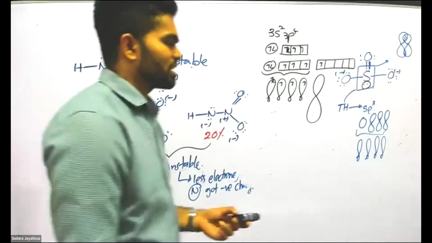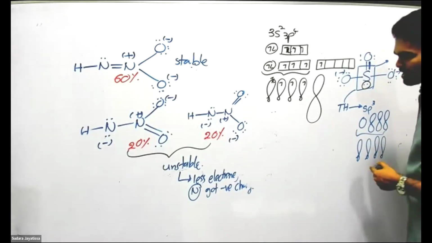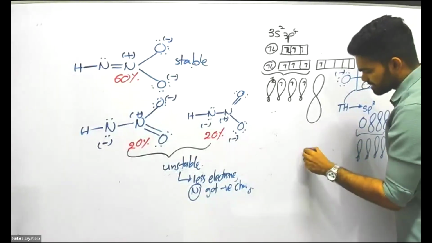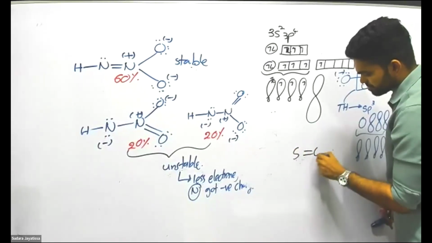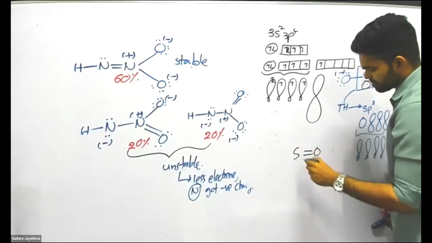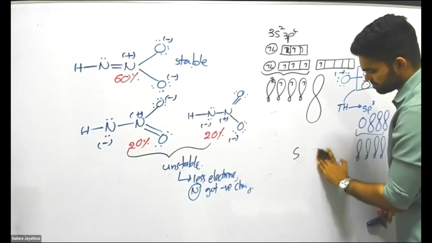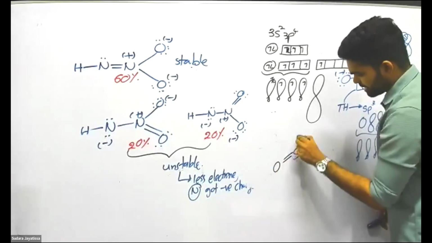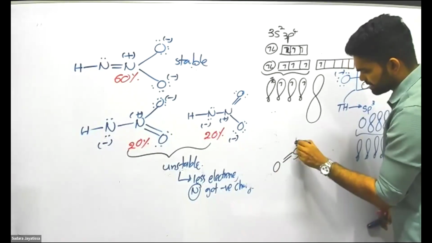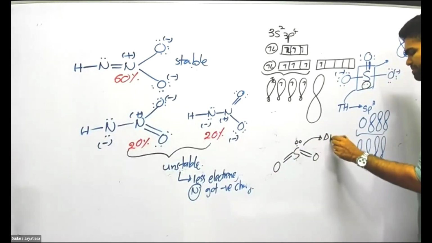But another thing. Now let's say same sulfur. Take SO2, for example. Here, this one is trigonal planar.